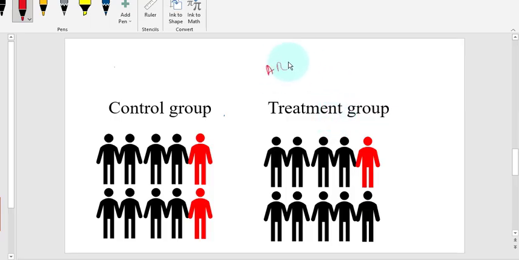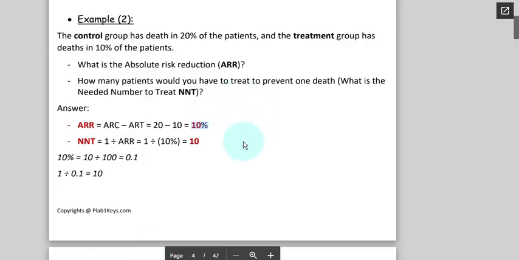An absolute risk reduction of 10% means that if you give treatment to 10 people, one of them gets better. What is 10%? 10% is 1 out of 10, or 10 out of 100. This is the absolute risk reduction. As simple as that. All the concepts that you are learning are just a manipulation or a little modification of ratios. What is the ratio?